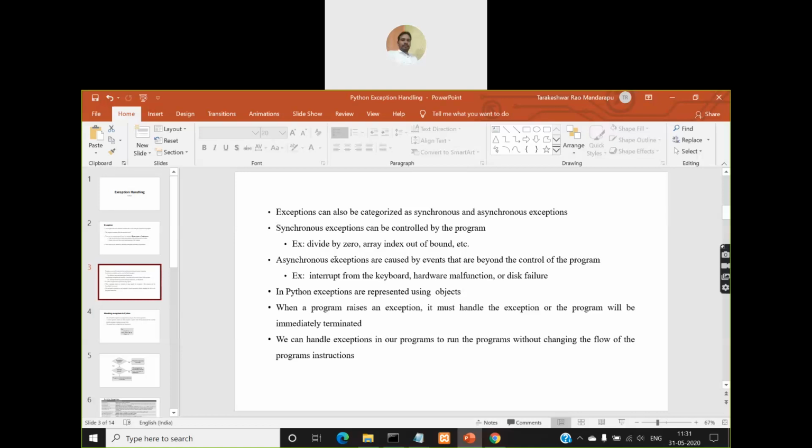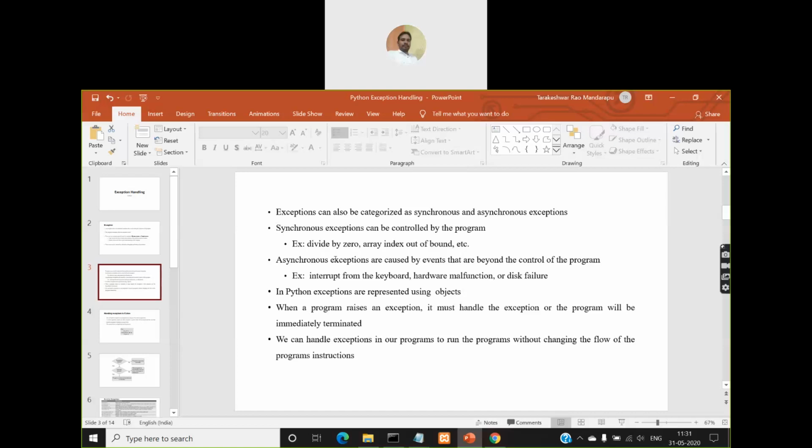So now that you understood what an exception is and the different classifications of exceptions from different perspectives, how are exceptions handled in Python? Just like in Java, exceptions in Python are also represented using objects. In Java, they are represented by classes, and whenever an exception occurs, an object for that particular class will be automatically created. We need not create any object in the program. So generally, how do we create an object for a class in Java? We use the syntax: class name, object name equals new operator, and the constructor for the class. So this is how you create an object for a class in Java, right?